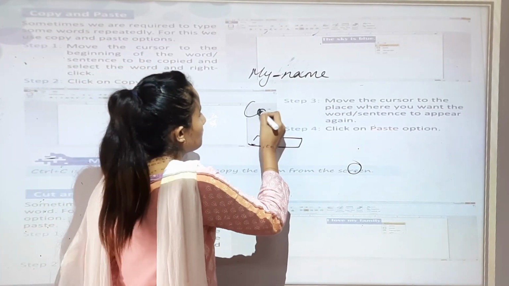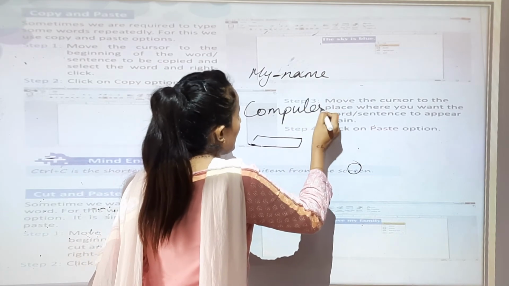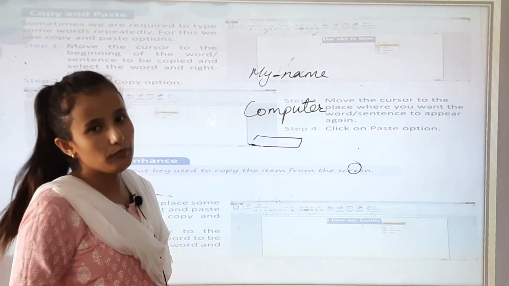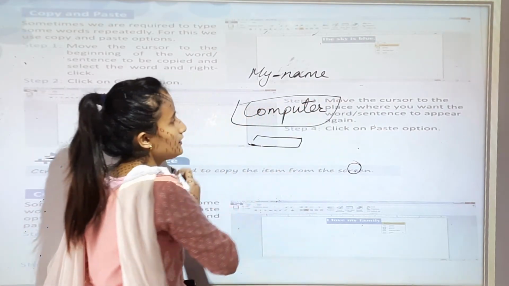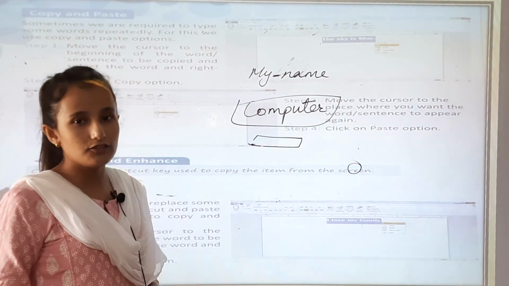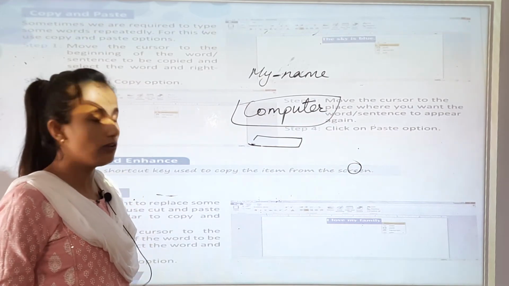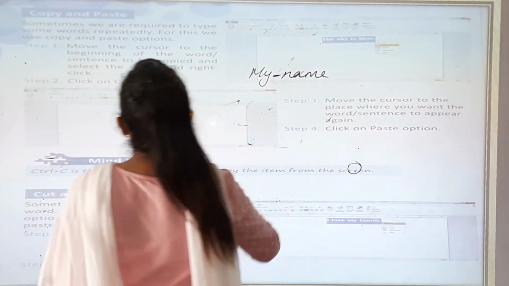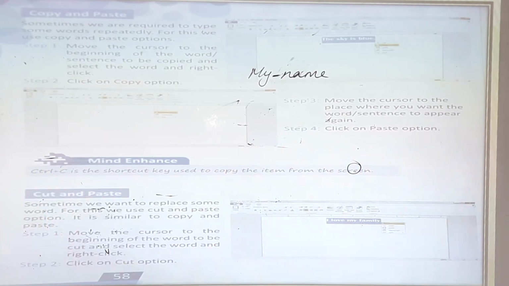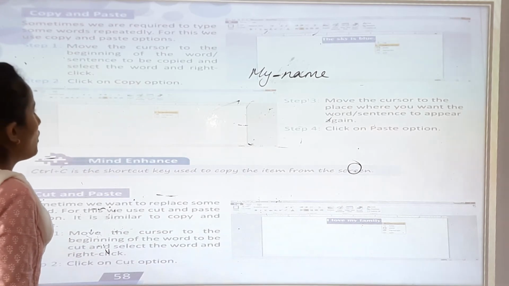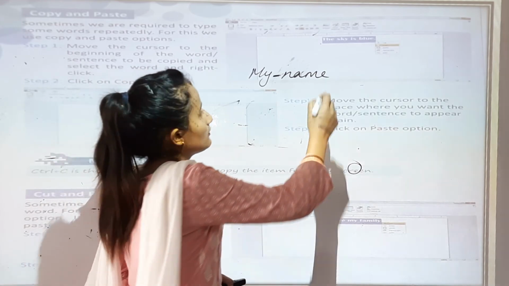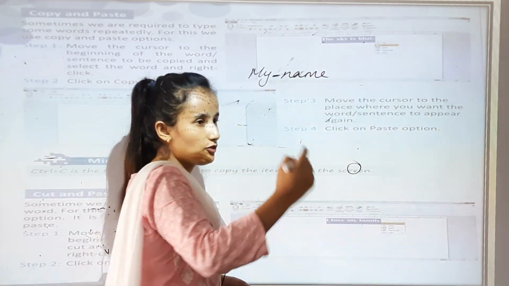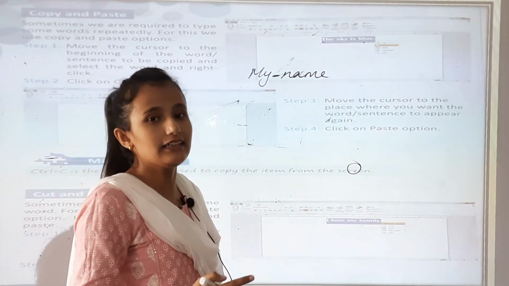For example, computer. I am teaching computer, so every day I have to make PPT, right? So what will I do? I will copy these words, and I will drag them to the next new line. Okay. Now what you will do? Step 1, move the cursor to the beginning of the word or sentence to be copied and select it and right click. You have to click the right mouse button.